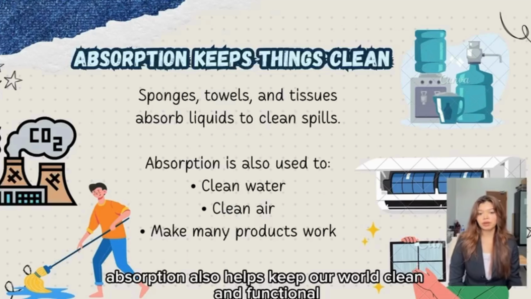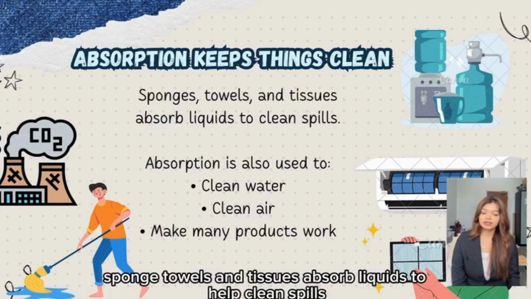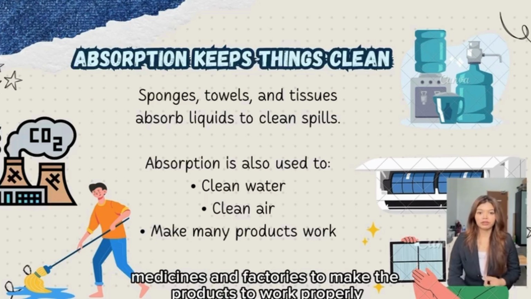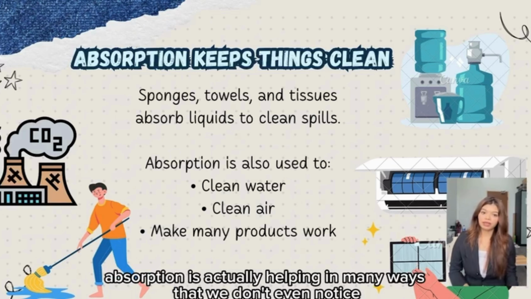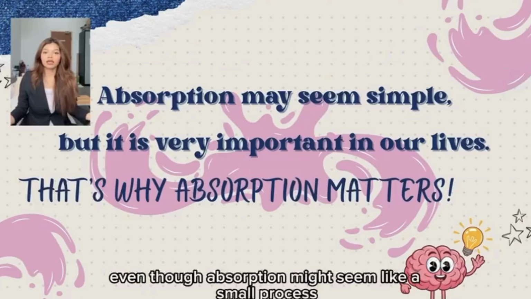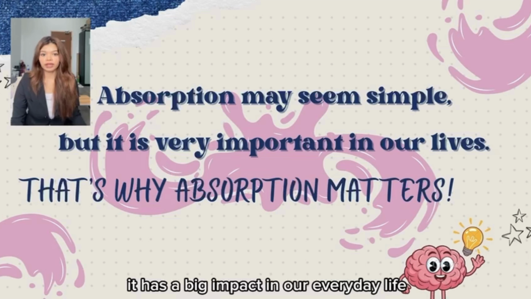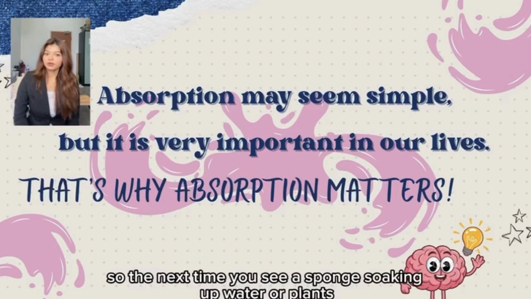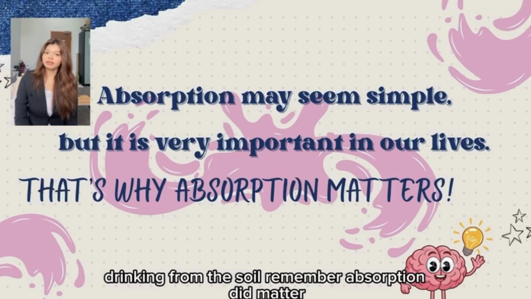Absorption also helps keep our world clean and functional. Sponges, towels, and tissues absorb liquids to help clean spills and keep things dry. It is also used in water filters, medicines, and factories to make products work properly. So absorption is actually helping in many ways that we don't even notice. Even though absorption might seem like a small process, it has a big impact in our everyday life. It keeps us healthy, makes plants grow, and makes our world cleaner. So, the next time you see a sponge soaking up water or plants drinking from the soil, remember, absorption did matter.